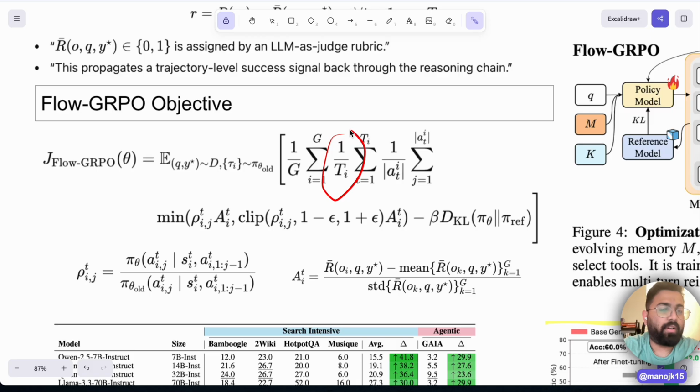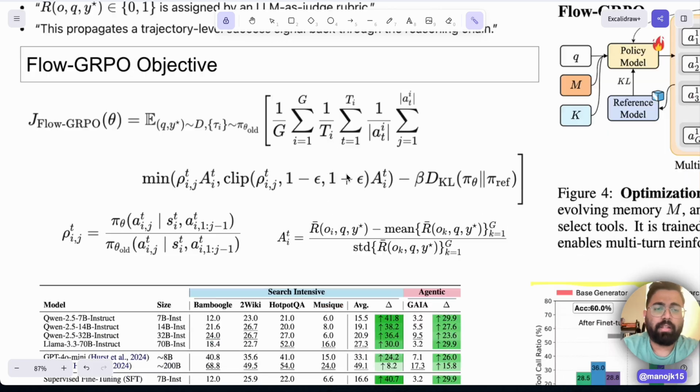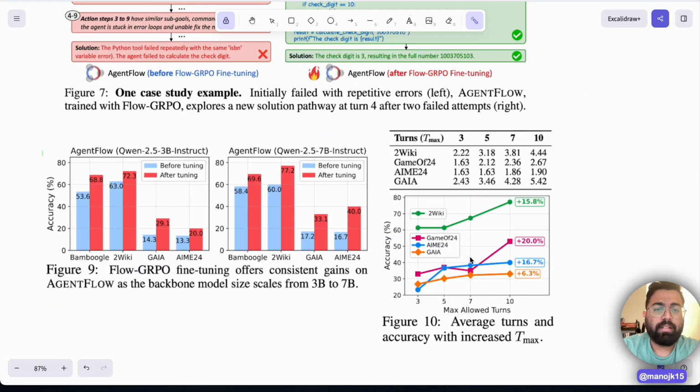I can increase the number of turns given. That's usually a hyperparameter, actually. So you can say I need the final answer in just 5 turns, so you fix this up. You can set a maximum of 10 turns. It can be fewer than 10 turns, but the maximum can be 5 or 10 turns. So with the increased number of turns, the accuracy seems to be increasing. That is the maximum number of turns, basically.